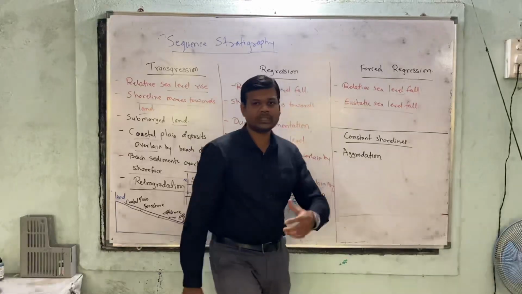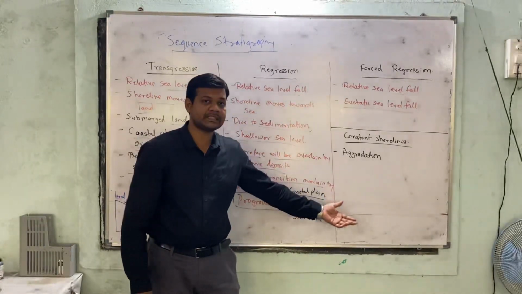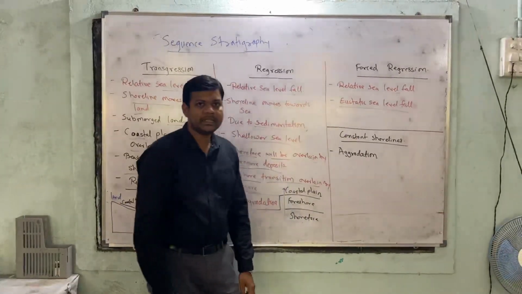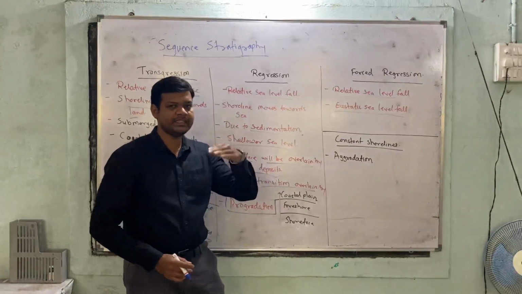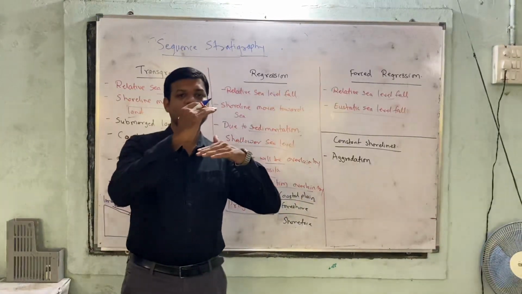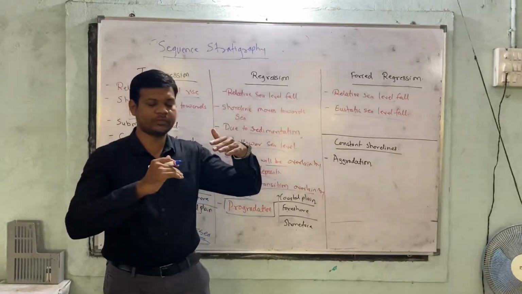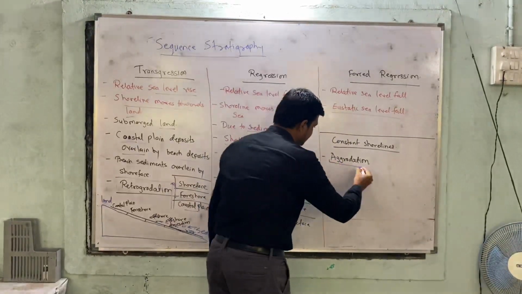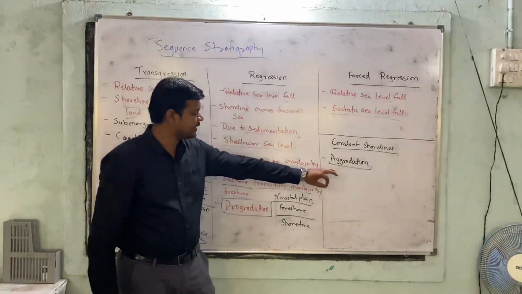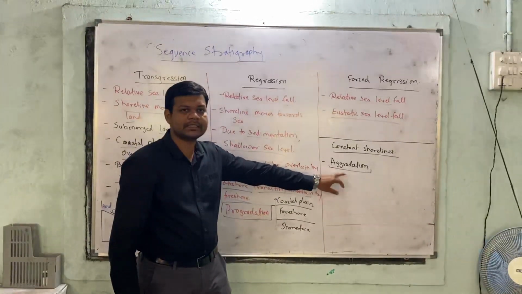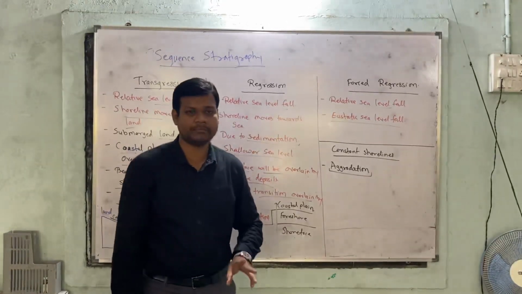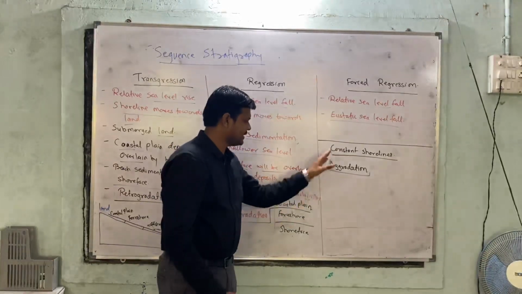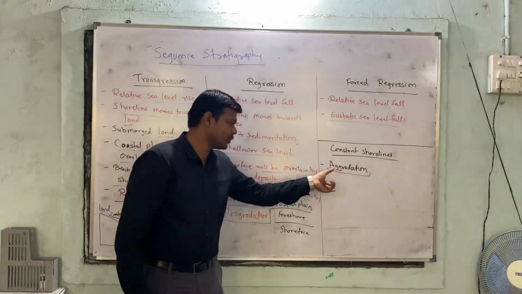Now what if there is no regression, no transgression, and no forced regression either? The shoreline remains constant. Right? If the shoreline is remaining constant, the beach is overlain by the beach, the coastal plain is overlain by the coastal plain, and the foreshore is overlain by the foreshore. At that condition, there will be one facies association, called aggradation, in which no facies shift has happened. Only the facies have been deposited one above the other. That is just creating a sequence like the original stacks.